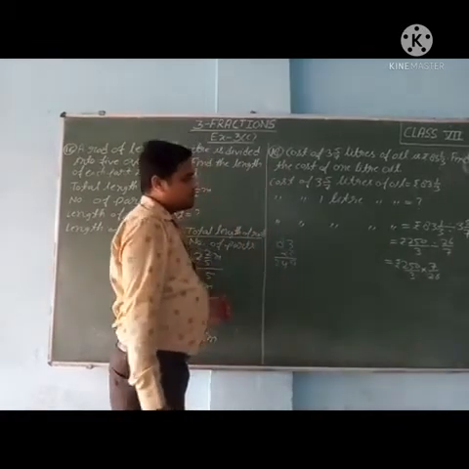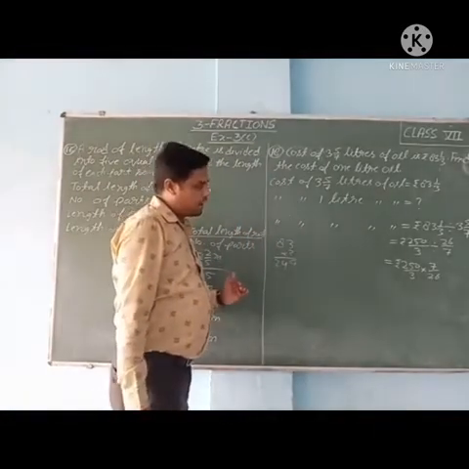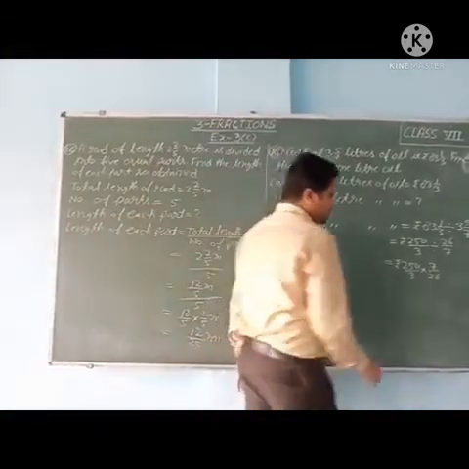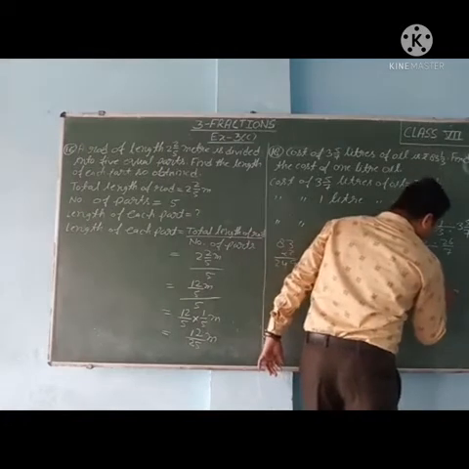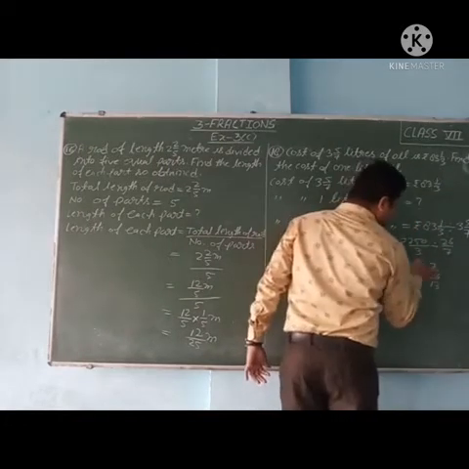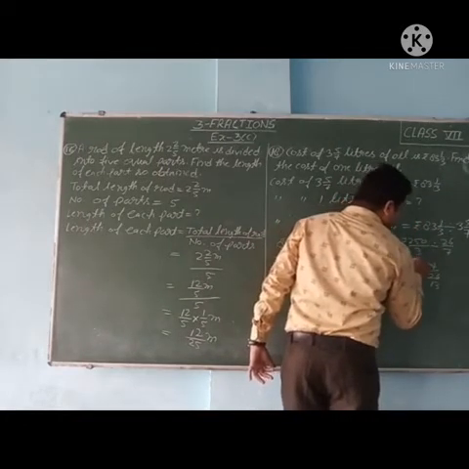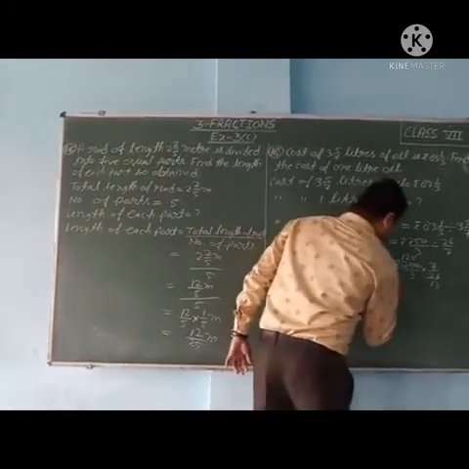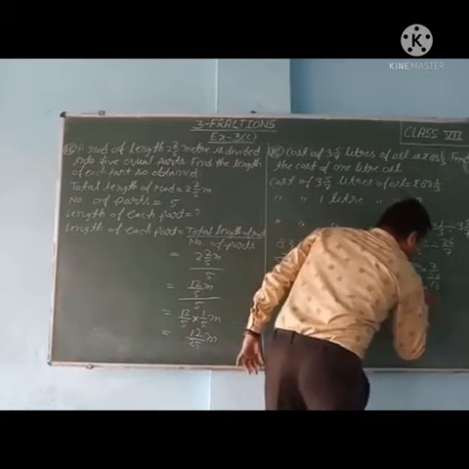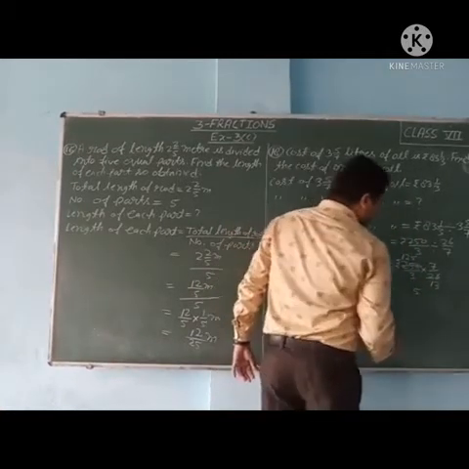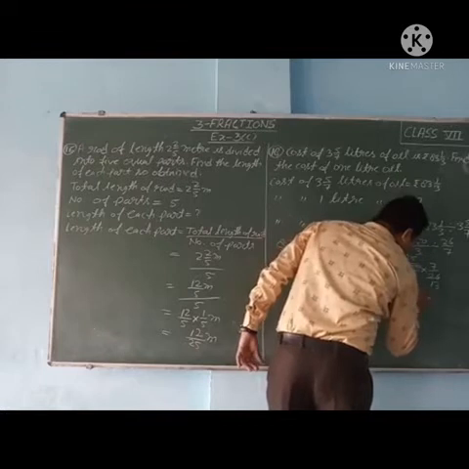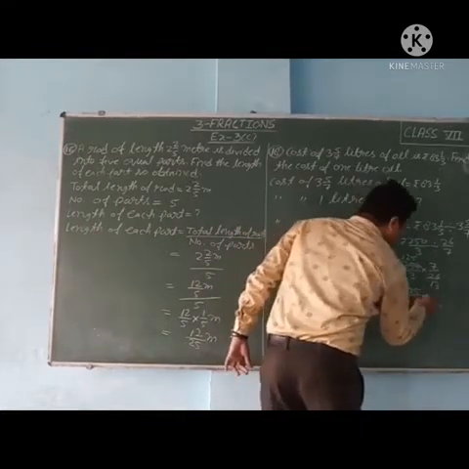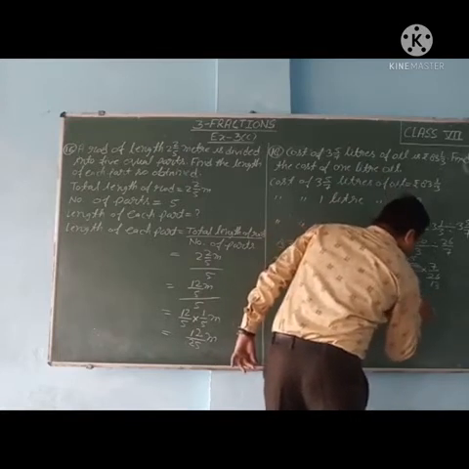Now if any number is divisible, we will divide it. If not, we will multiply. So 2 1s are 2, 2 3s are 6, 2 1s are 2, 2 2s are 4, 2 5s are 10. Now no number is divisible, so we will multiply this. 7 5s are 35, 7 2s are 14 plus 3, 17, carry 1, 7 1s are 7 and 1, 8. So 875 upon 39.